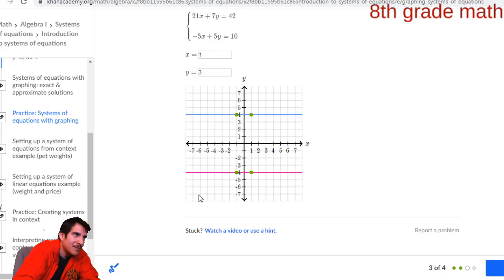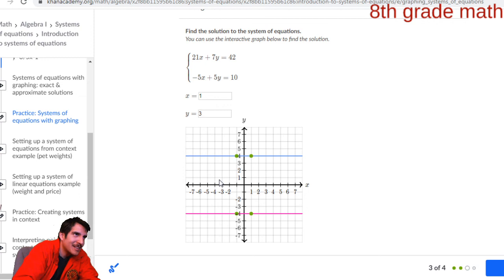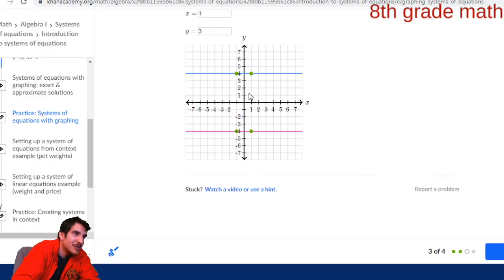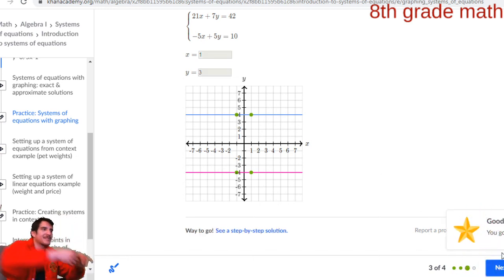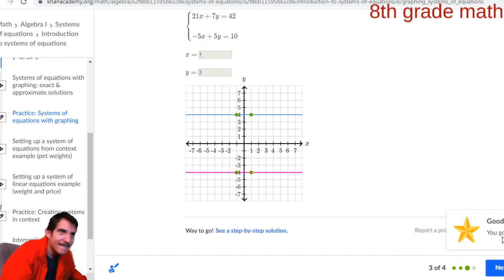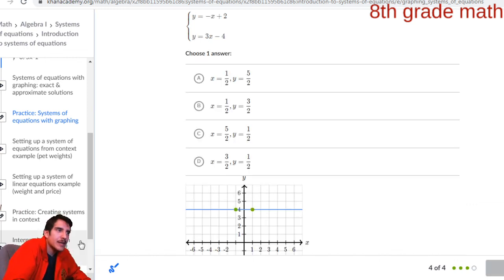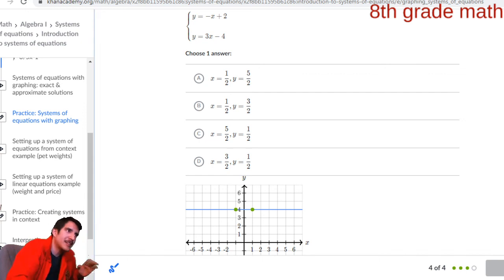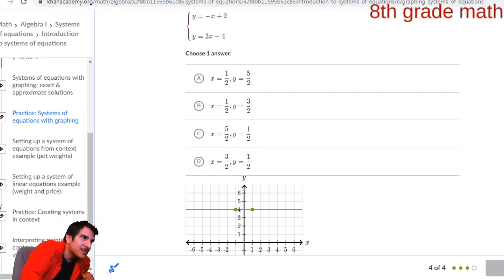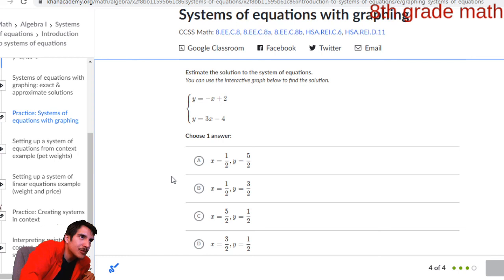All right. I'm gonna leave my graph picture just like this. I don't know if it's gonna count it correctly. I think we're allowed to use the graph, but I think the answer that really counts is the numbers. So 1, 3, let's check it. Got it. Let's do 4. How many minutes have we done so far? Oh wow, that's 41 minutes. Let's wrap it up here. We'll do this final problem.